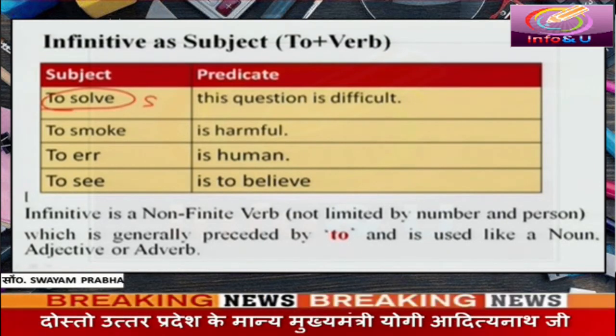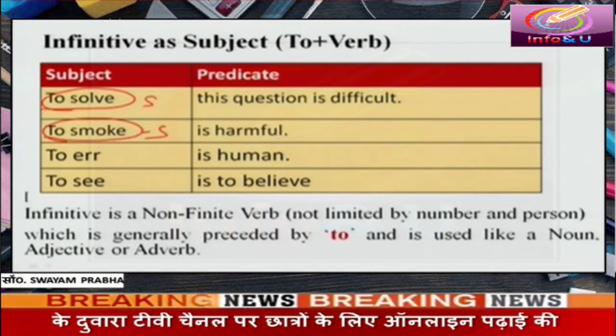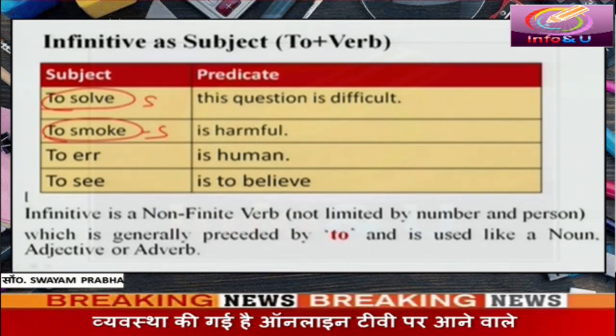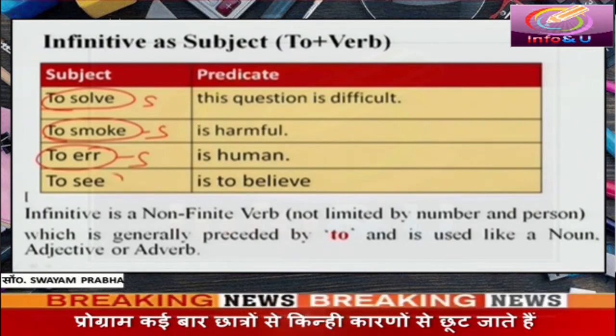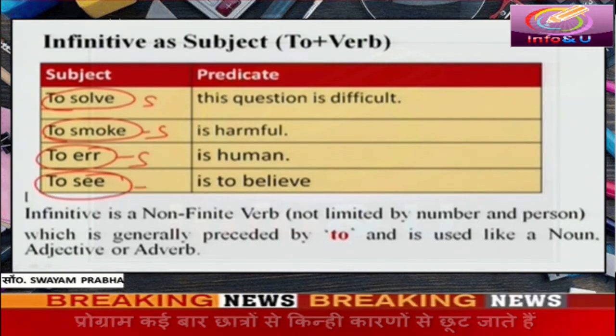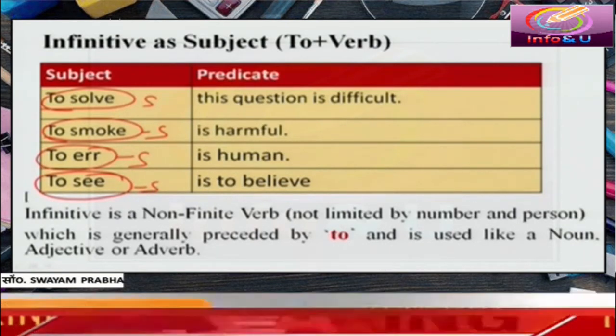What is to smoke here? To smoke is also a subject. What is to err? To err is human. To err is used as subject. What is the position of to see in this sentence? It is also used as subject.